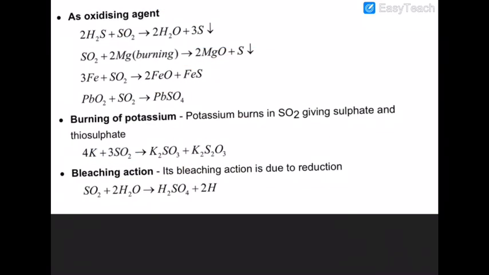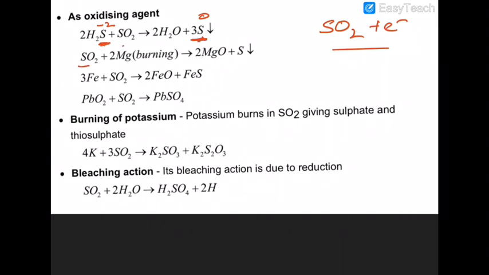Now look at that once more: as an oxidizing agent, what will happen? Sulfur dioxide will accept electrons. Here sulfur in the -2 state becomes the 0 state, so the sulfide ion has lost electrons and sulfur is formed.